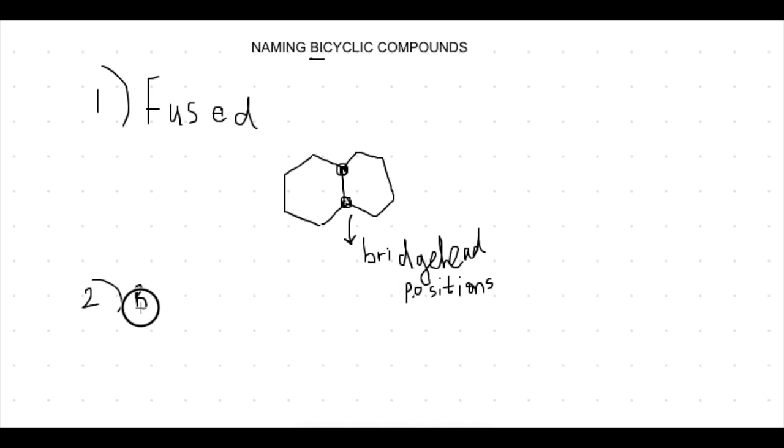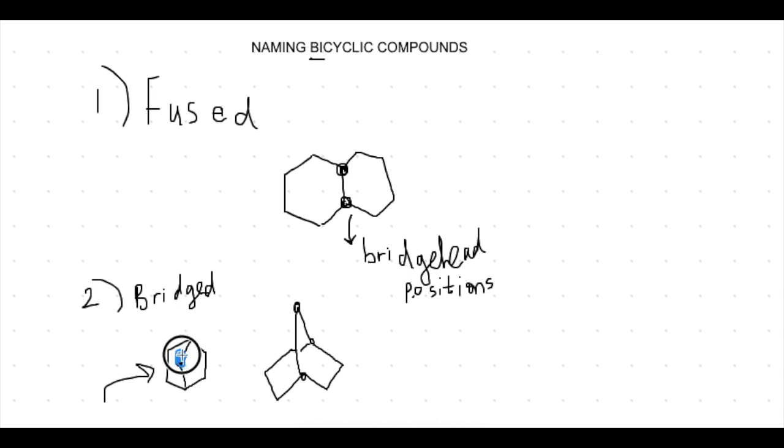Then we have the bridged position. This is almost the same as the fused compounds, but there is a bridge that consists of more than 1 carbon connecting 2 cyclic compounds. For example, this is the top view, and this carbon is a part of the bridge. Let's look at what the side view would look like. This side view shows this top carbon and these 2 other carbons in the ring as being right here. And this is still a 6-membered cyclohexane ring, just seen from the side view instead of the top view.